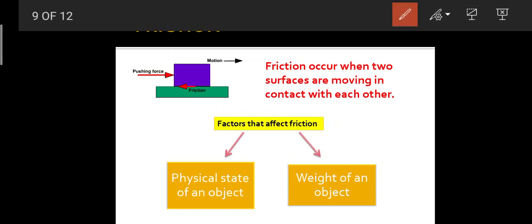For example, here a box is moving in this direction, and the friction is occurring in this direction. So friction occurs in the opposite direction of motion, or in the opposite direction of the pushing force.